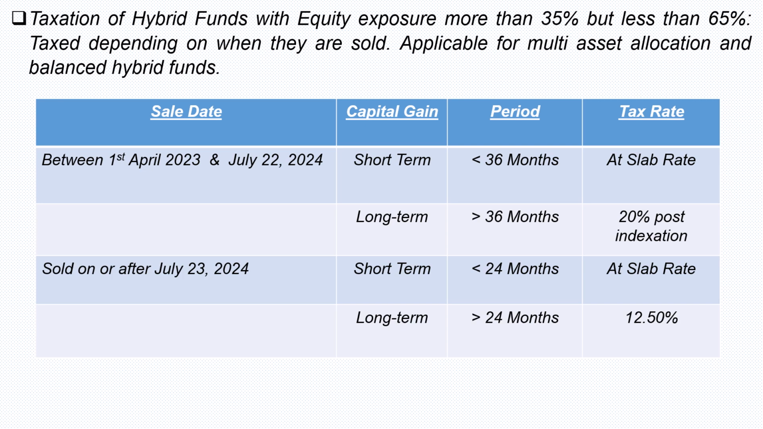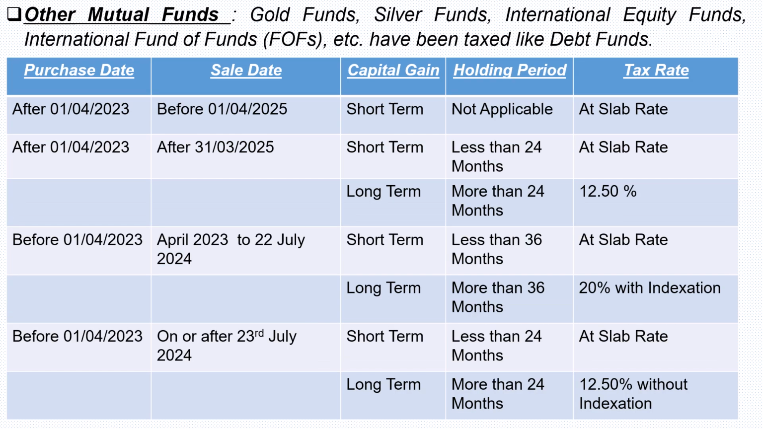If the transactions are effected on or after July 23rd, 2024, if the holding period is less than 24 months, it becomes short term and is taxed at the slab rate. If the holding period was more than 24 months, it becomes long term and is taxed at 12.5%.